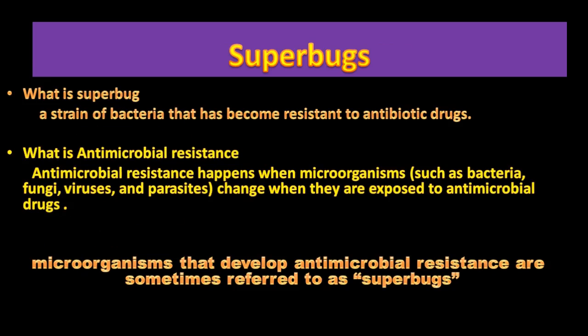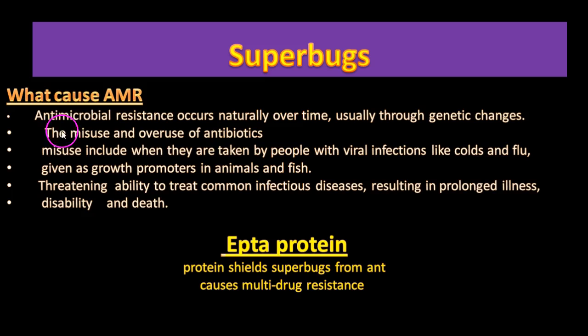Superbugs. What is a superbug? A superbug is a strain of bacteria that has become resistant to antibiotic drugs. An antibiotic is a medicine that inhibits the growth of microorganisms such as bacteria. Antimicrobial resistance means the ability of microorganisms to resist the effect of this medication or antibiotics. Microorganisms that develop antimicrobial resistance are sometimes referred to as superbugs.